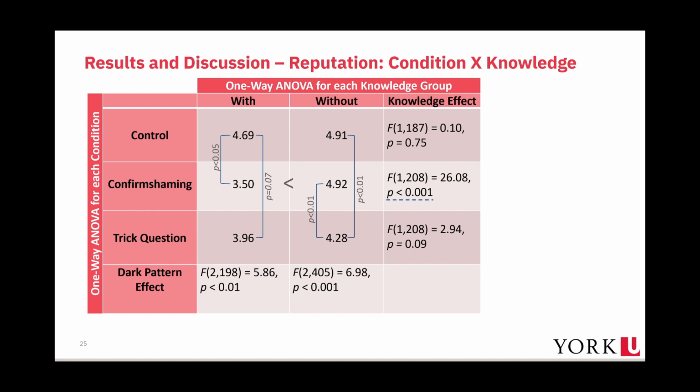The results also indicate that regardless of knowledge group, the perceived reputation of the control condition is significantly rated higher than that of the trick question condition. For example, while the perceived reputation among those with knowledge is 4.69, that of trick question is 3.96. In other words, with the data normalized, those with knowledge perceive the control and trick question conditions' reputation as positive and negative, respectively.